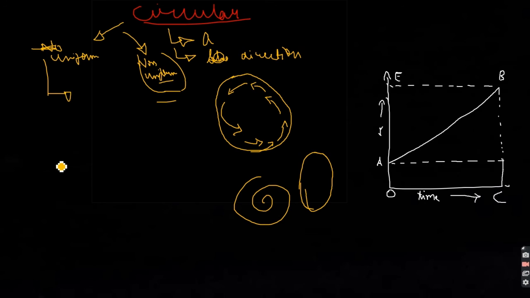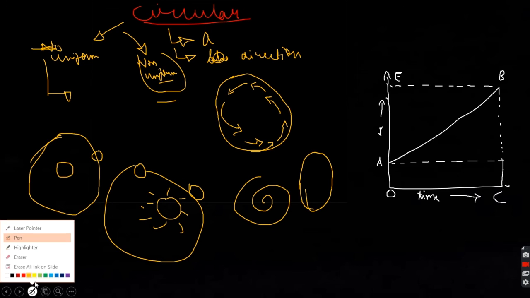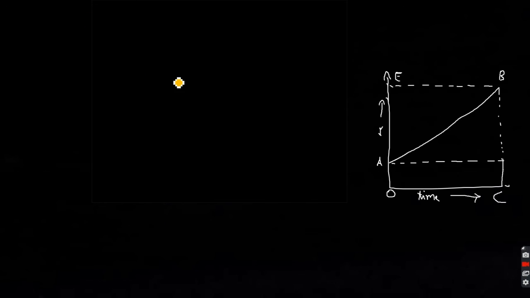For uniform, I want to give you one example: if this is the earth and the moon is rotating, that's an example of uniform circular motion. Or you can say this is the sun and every planet or satellite is rotating in its orbit. So that's an example of uniform circular motion. From daily life, you can say the watch you're wearing or the fan above you. They are all examples of circular motion.